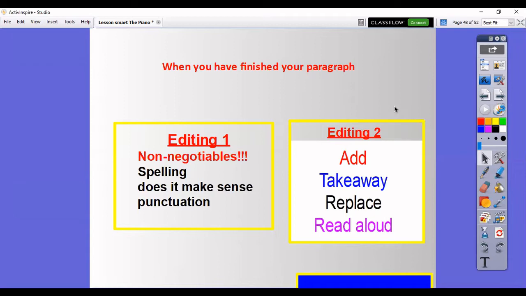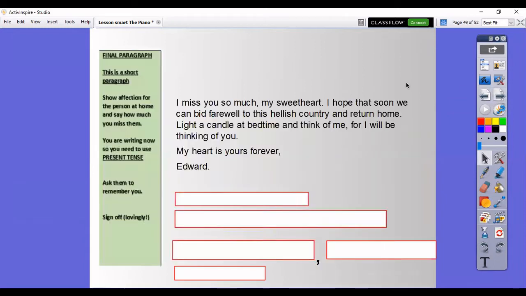So now, Year 6, we need to move on to our final paragraph, paragraph 4, which is a short paragraph. It's just a little thing that you sign off with. So this is a short paragraph. Use the structure strip to help you. And all you're doing in this paragraph is showing affection to the person at home and saying how much you miss them. You are writing now, so this one is present tense. And ask them to remember you.